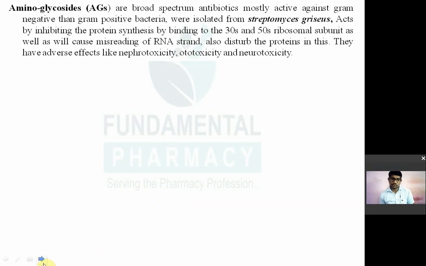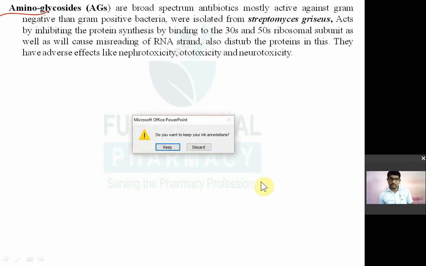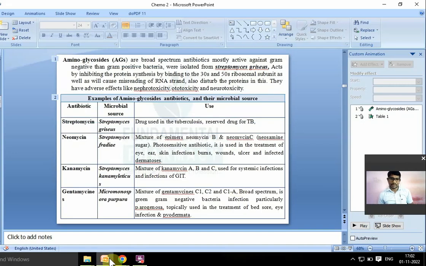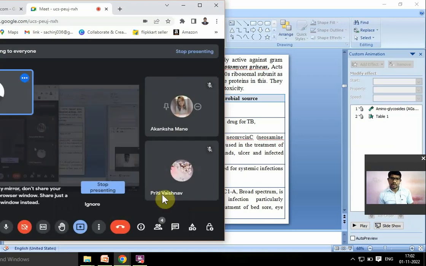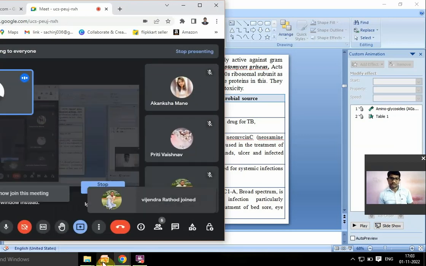Chemistry of aminoglycosides. Aminoglycosides are broad spectrum antibiotics. Broad spectrum means they are effective against a variety of microorganisms. They are broad spectrum antimicrobial agents and they are effective against a variety of microbes like gram negative bacteria, gram positive bacteria, some fungus and all that. So they are active against a variety of organisms. That's why they are known as broad spectrum.